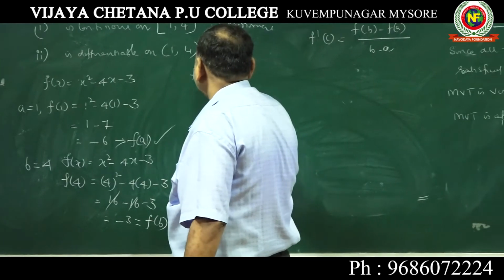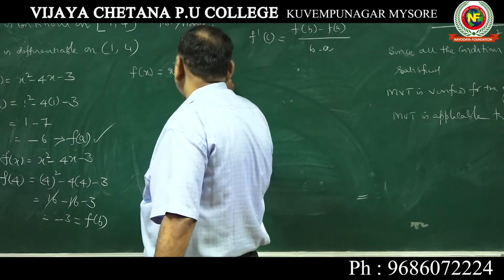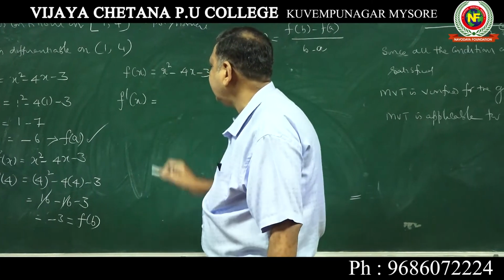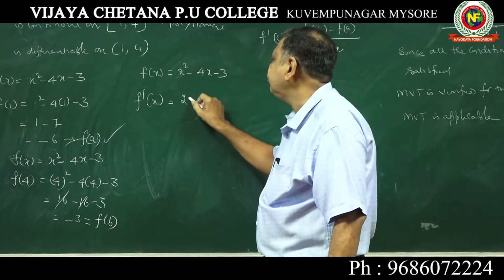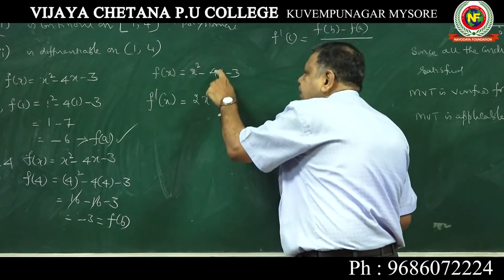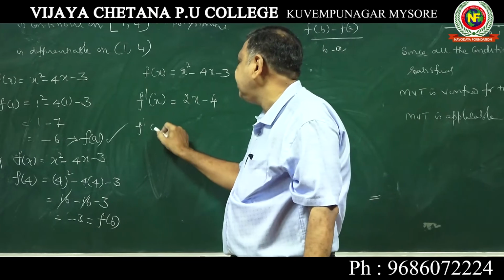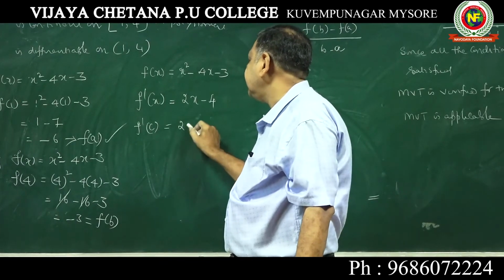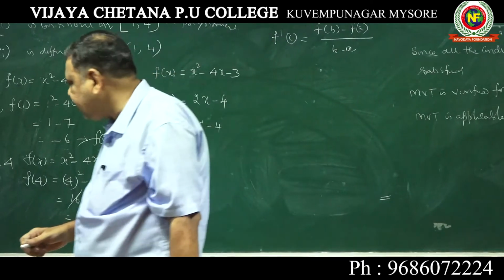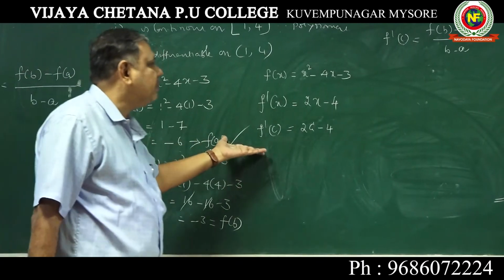You know f of x, how to find f dash c? x square minus 4x minus 3, take f dash x. When you take f dash x, here it will become 2x minus 4, you differentiate this. That is your f dash x. f dash c we calculate like this: put c in place of x, 2c minus 4. And f dash c is 2c minus 4.